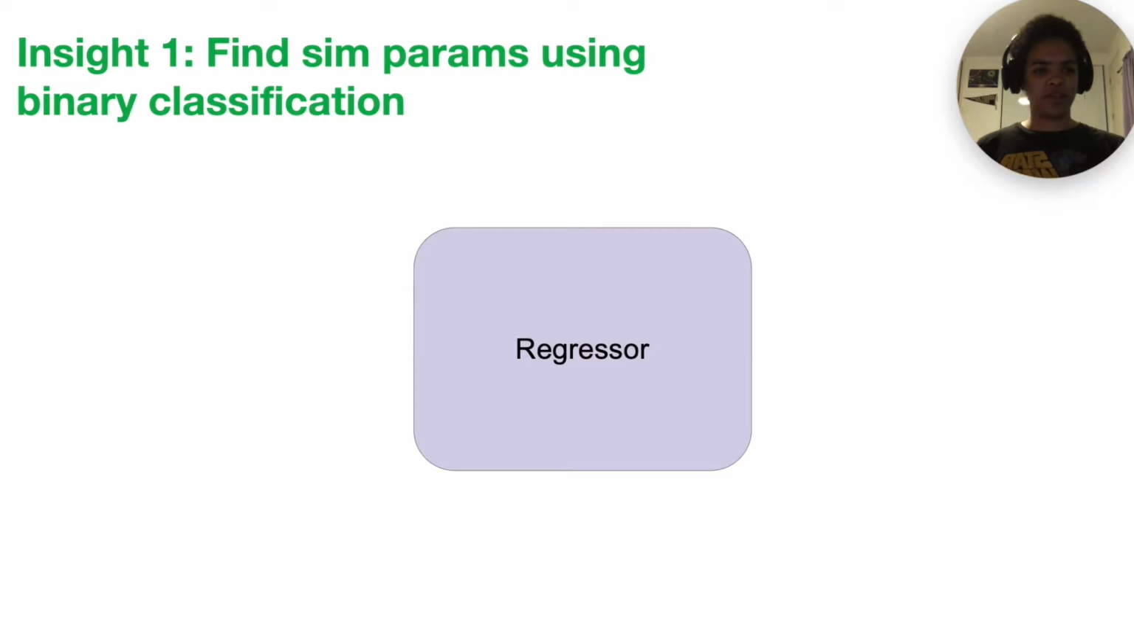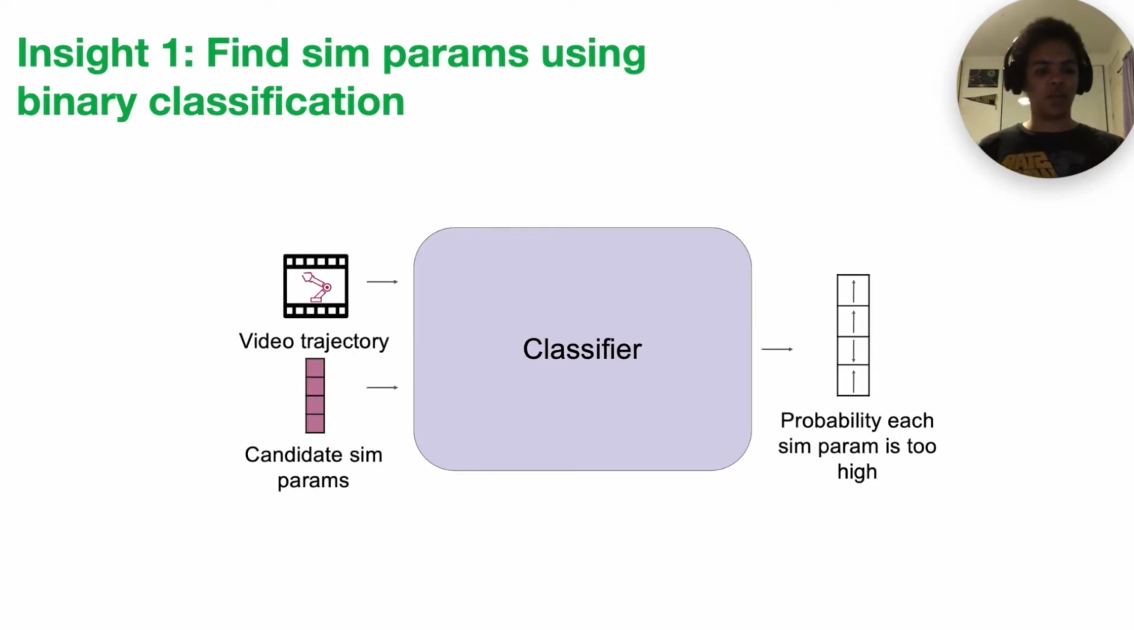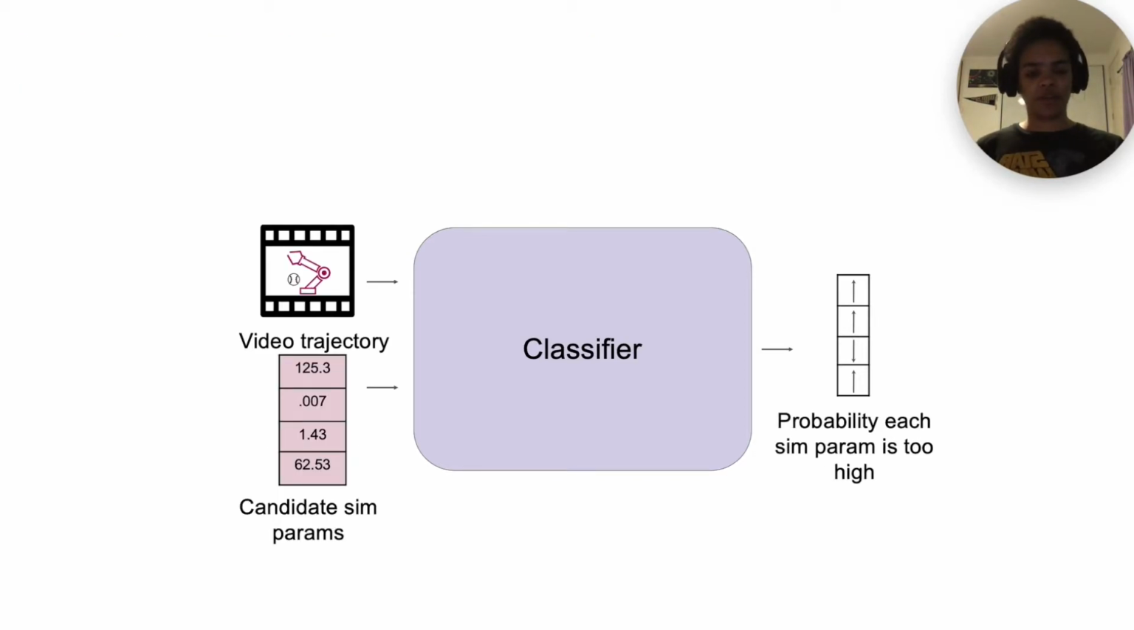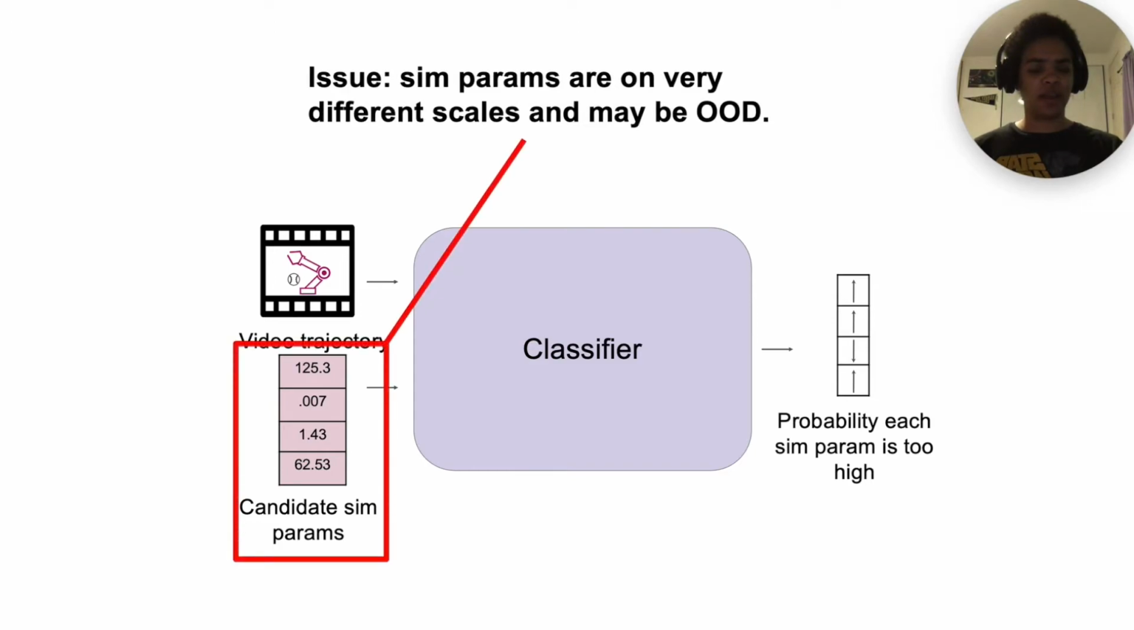Inspired by this observation, in our method, we replace the regression model with a classifier, which takes in a video trajectory and a vector containing one candidate value for each sim param we're tuning, then outputs the probability that each candidate sim param was higher than the ground truth parameters which created the video. Unfortunately, directly training this classifier doesn't work well either. Sim params are scalar values on very different scales, and it's challenging to find an appropriate normalization because the real-world parameters we want to consider might be out of distribution from our naive initial simulator randomization.